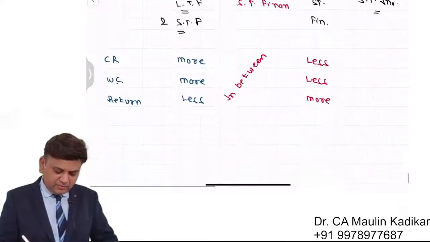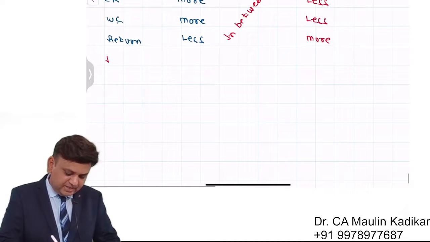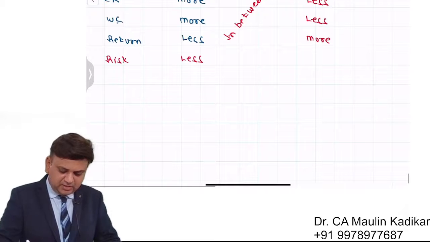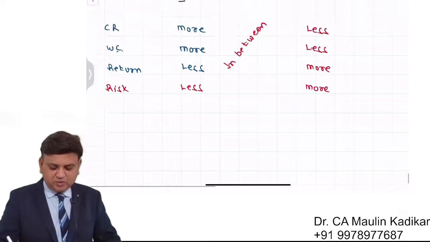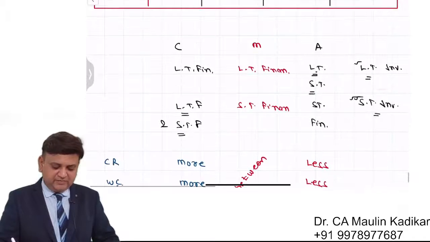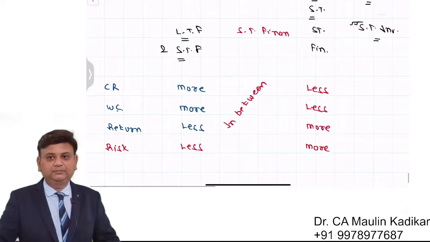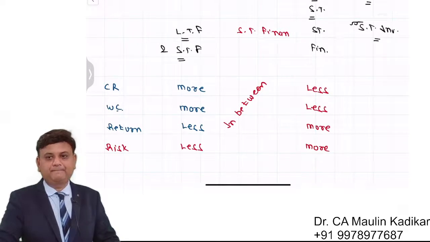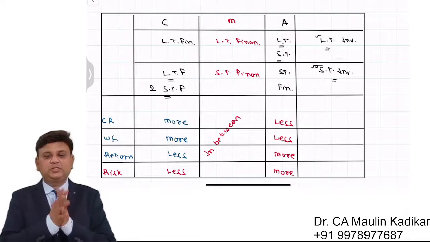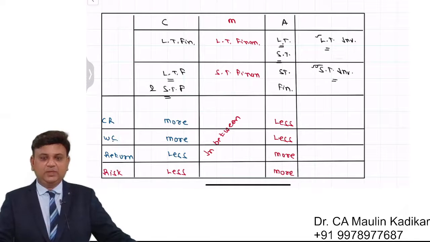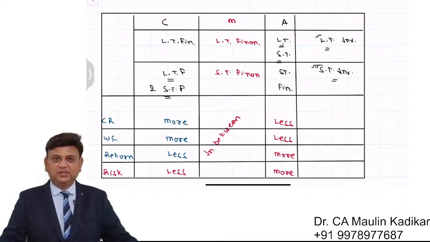One more thing we understand: as far as risk is concerned, the risk of business is less over here and the risk of the business is more over here. So this is the concept that we have in this question.